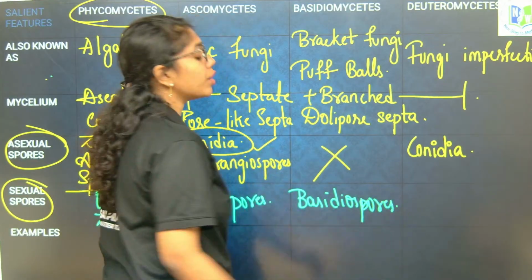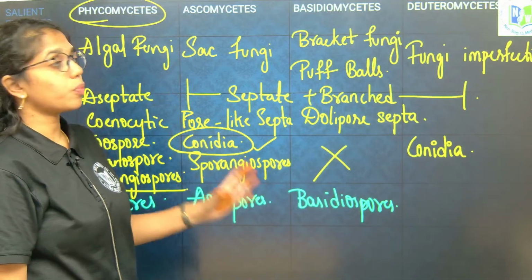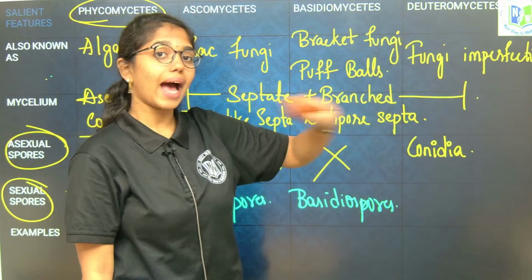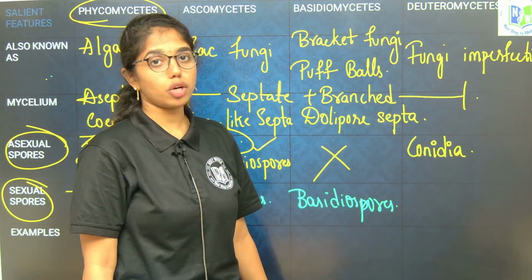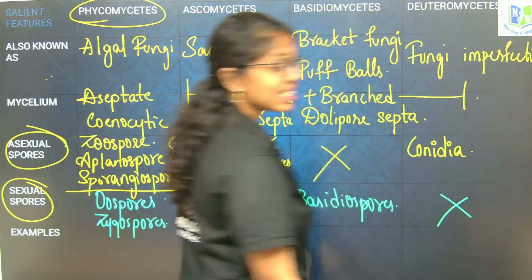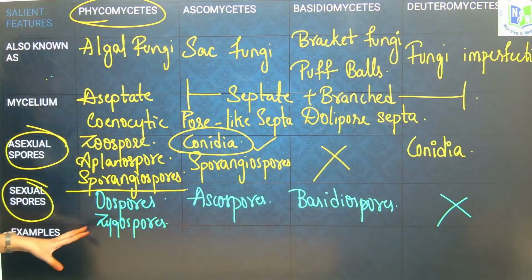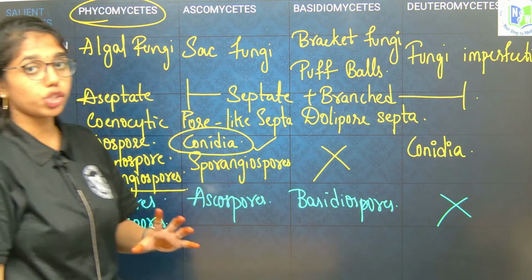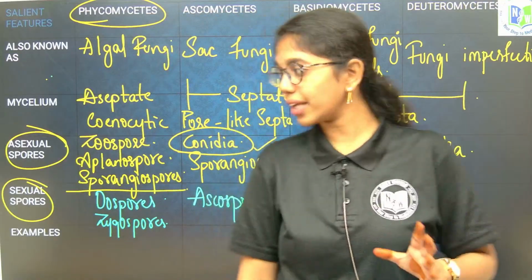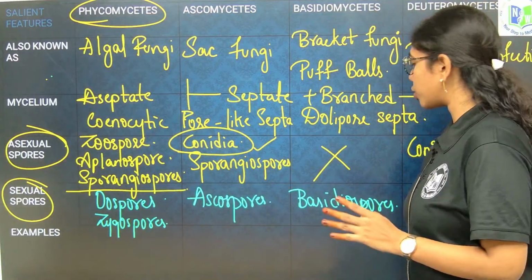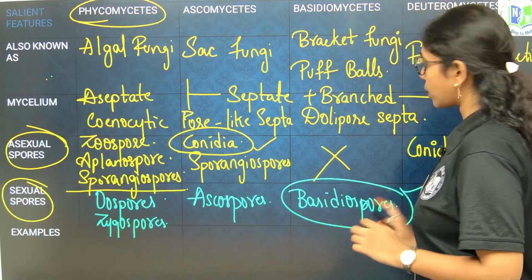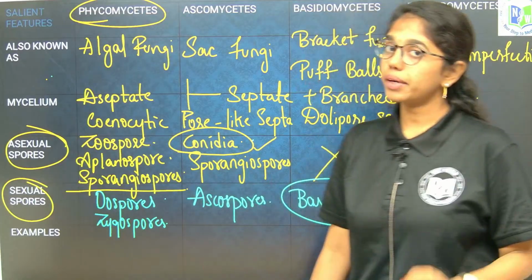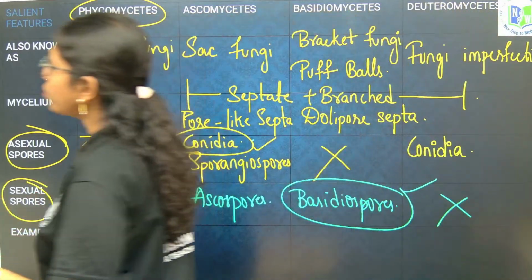In Deuteromycetes, there is no mode of sexual reproduction; the perfect sexual stages are absent, so there are no sexual spores. Amongst all these spores, which sexual spore is exogenously released? The exogenously released sexual spores include basidiospores, and the exogenously released asexual spore includes conidia. Remember that.